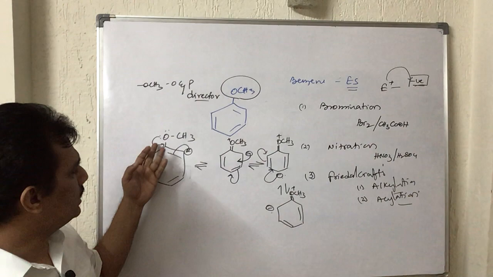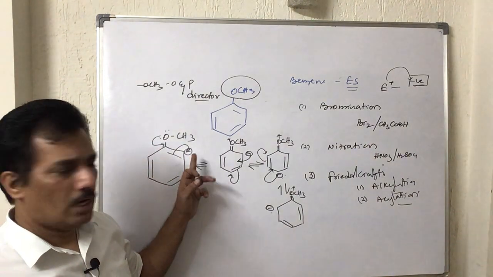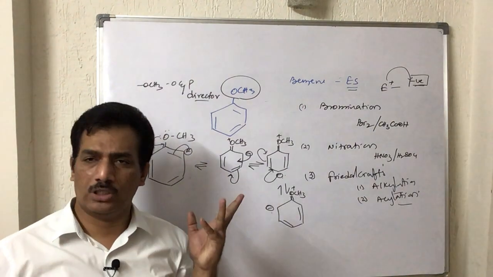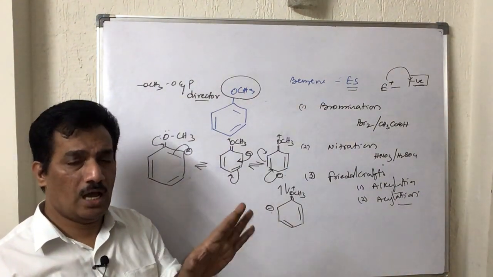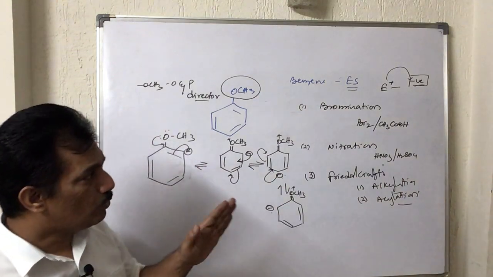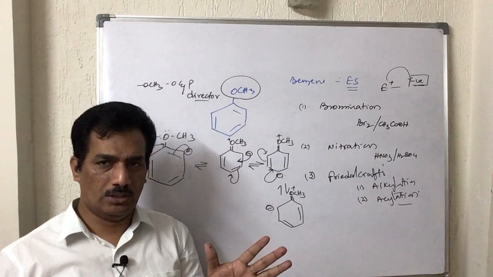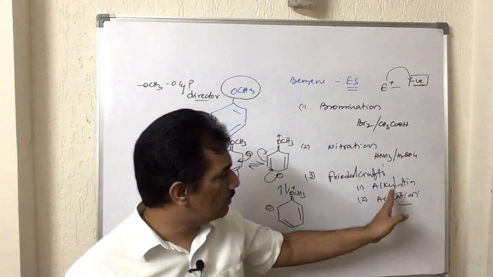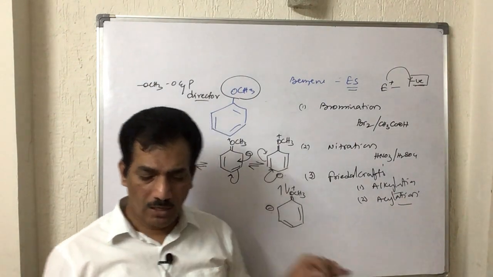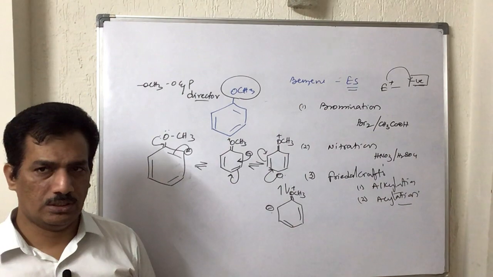It is nothing but just this, when it is donating, this pi bond will be shifted to this, and that pi bond shifting creates negative charge. Negative charge is a favorable condition. First of all, you should have clarity on that one. For electrophile, negative charge is a favorable condition. For nucleophile, it is the reverse condition. Is it not? But here all these are nothing but electrophilic substitutions. That's why we are studying with regard to electrophile what is the nature of OCH3.